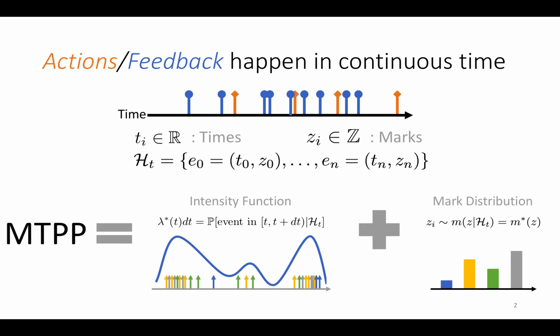Marked temporal point processes are characterized by an intensity function, which is used to sample the time of events, and a mark distribution, which is used to sample the marks. With their help, we can naturally formulate several interesting real life problems.